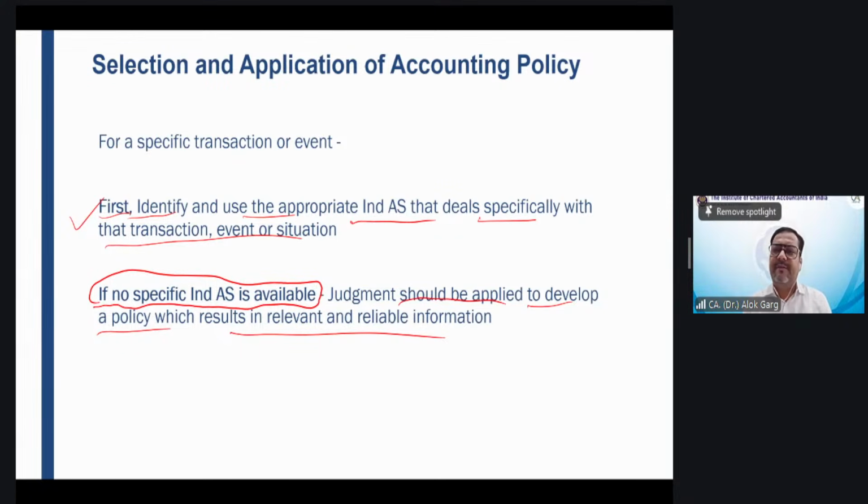Right friends, a judgment should be applied to develop a policy which results in relevant and reliable information. Now sir, judgment is a very subjective word. We are learning Ind AS 8 for the first time and you are thinking we small kids should apply the judgment in development of an accounting policy. Sir, if we got some more guidance, it would be great.